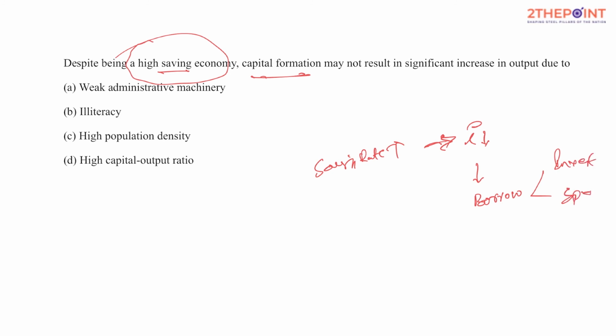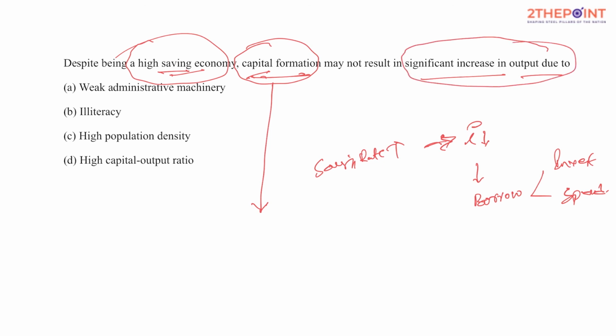So the question here is, despite high savings, why is capital formation in an economy low? When it comes to capital formation, don't look at the previous question. There it was human capital, but here we are generally referring to capital. So it could be machinery, technology, the man-made wealth generated in a country. It may not result in a significant increase in output. Why is it so?